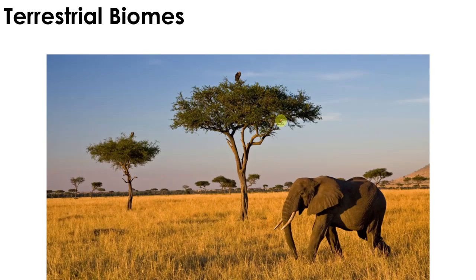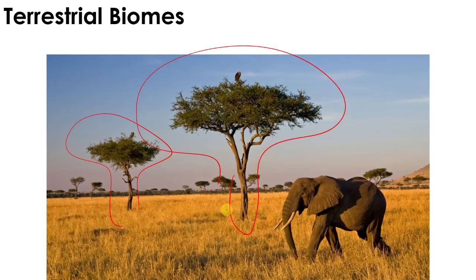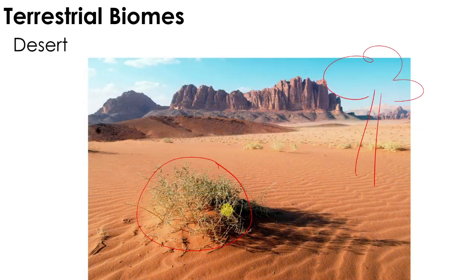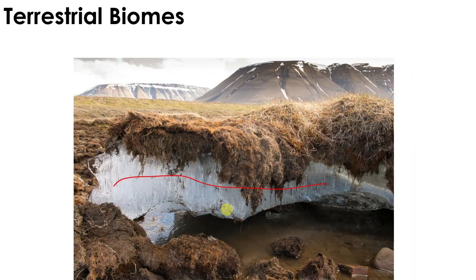How about this one? This is composed of grasses, but aside from the grasses, we also have some scattered trees. This one is part of the savanna. So these are the different biomes. So just take a review and please familiarize yourselves with this.